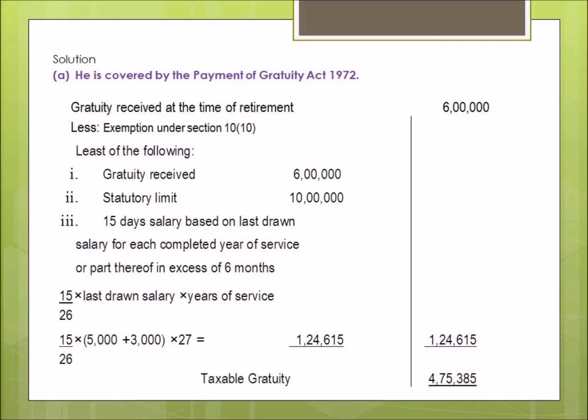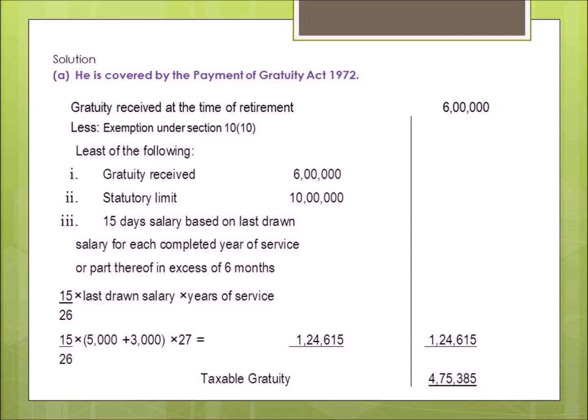So we'll take 15 by 26 into the last drawn salary of the employee, and for this purpose salary is equal to basic plus dearness allowance, into the years of service, which will include completed years of service as well as part thereof in excess of 6 months.